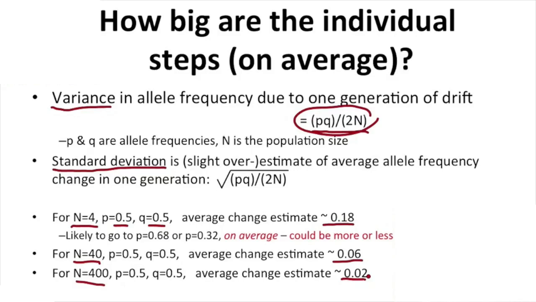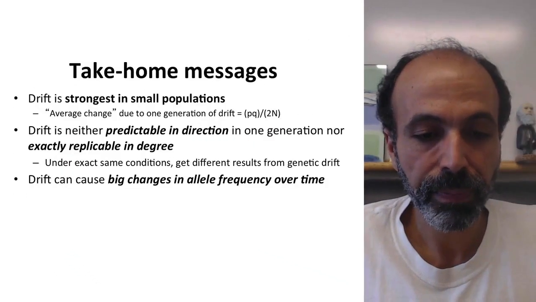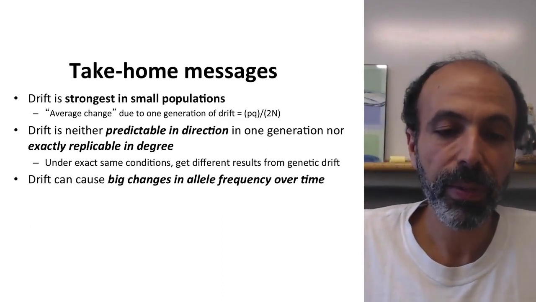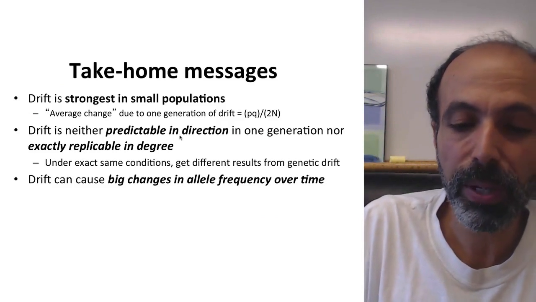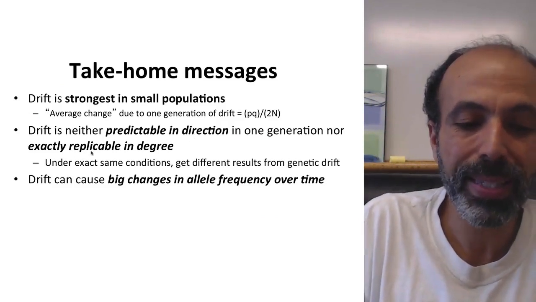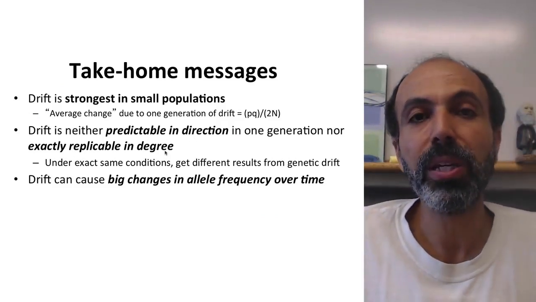Okay? So what are the take-home messages from this lecture as a whole? So here are the take-home messages from this video. Drift is strongest in small populations. Drift is neither predictable in direction nor exactly replicable in degree in one generation.